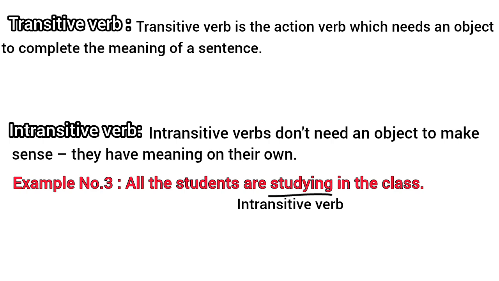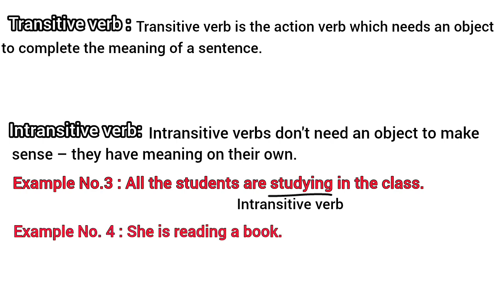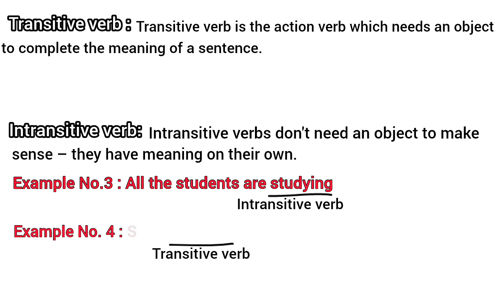At the same time, if I'm telling 'She is reading a book,' and I say only 'She's reading,' I'm not telling a book, which is the object. Then I have to tell what she is reading or where she is reading, whatever. Studying means पढ़ाई करना, not the reading one. So reading here is a transitive verb because I have to tell what she is reading. She is reading a book, a poem, whatever. So the verb reading is transitive.